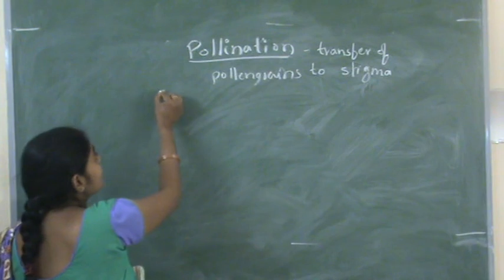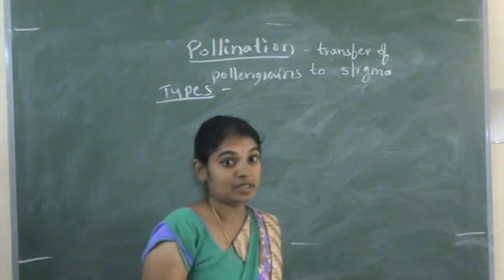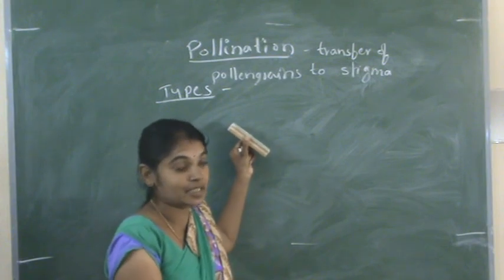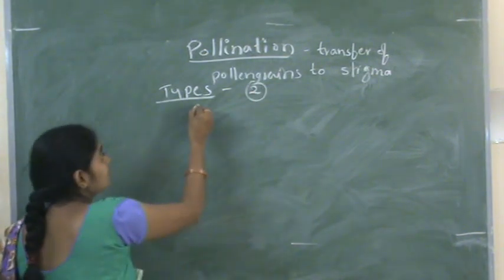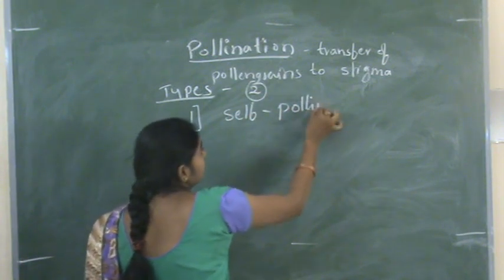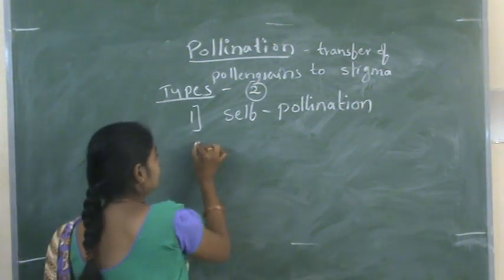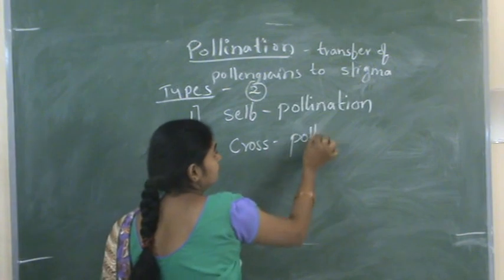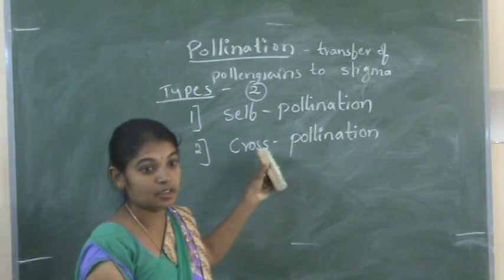There are different types of pollination. Basically, on the basis of how the pollination takes place, pollination is of two types. One is self-pollination and the second one is cross-pollination.